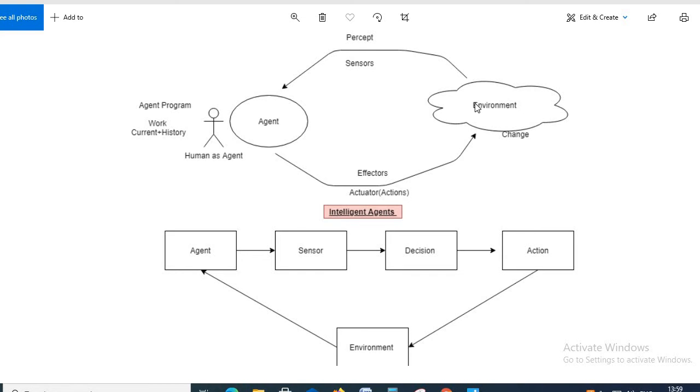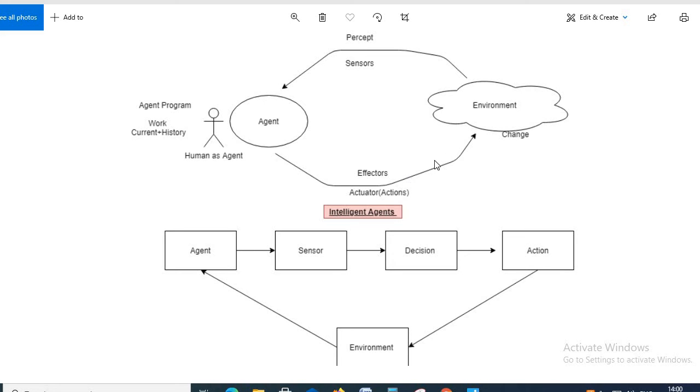Then, after it has taken a decision, some action is performed on the environment, like a movement. Like if someone says hello to us, we get a problem from the environment. Our sensors, like our ears, hear that sound hello and we react to that sound. We shake hands with that person, so some action takes place, like moving our hand.